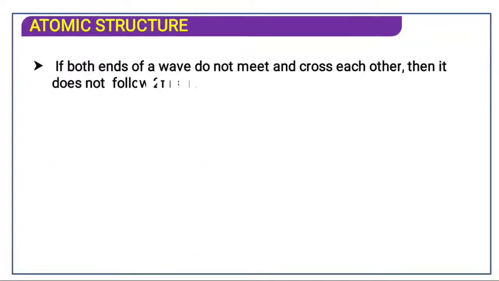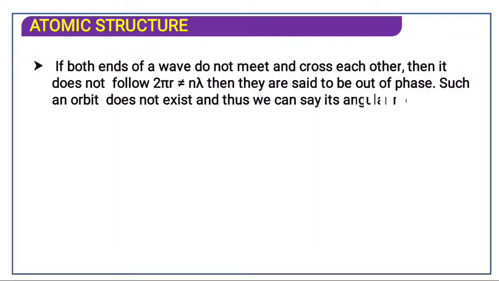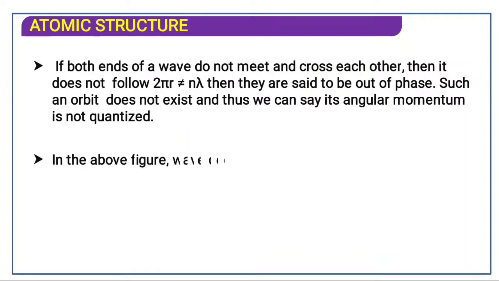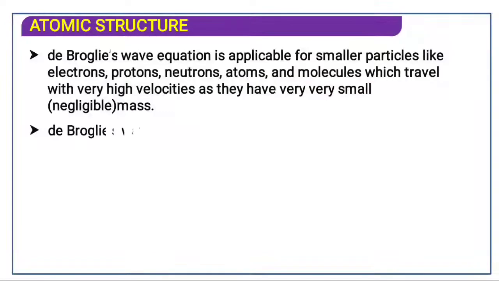If both ends of the wave do not meet and they cross each other, then the circumference is not equal to n lambda. Then they are said to be out of phase. Such an orbit does not exist, and thus we can say that the angular momentum is not quantized. So where it is equal, it is quantized. This is destructive interference, and previously it was constructive interference.